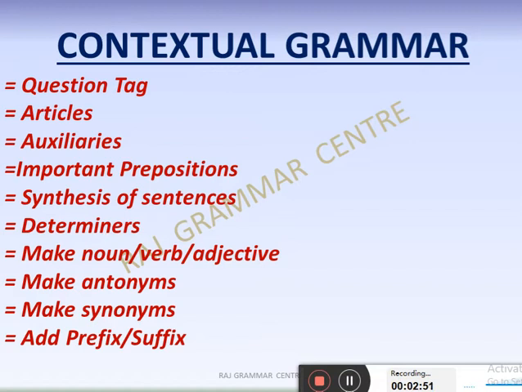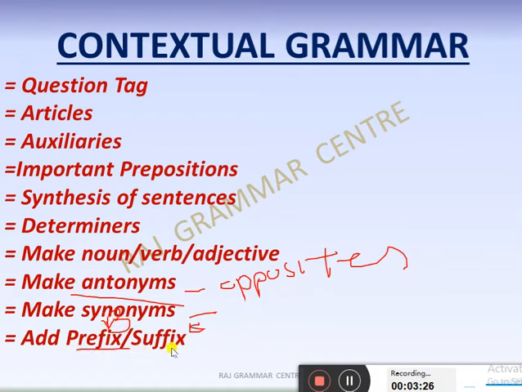Next is make antonyms. Antonym is opposite. You have to just take care about it. Some students might be confused. Antonym is nothing different, it is just writing the opposite words. And make synonyms for similar words, and add prefix and suffix. Remember it: prefix we use in the beginning and suffix at the end. Don't be confused about this thing. I'm quoting here: B for prefix means beginning, and suffix at the ending.